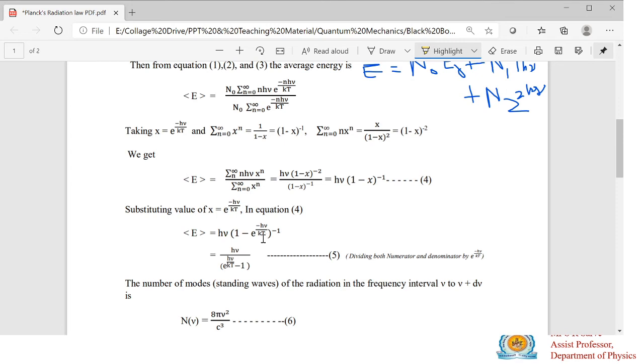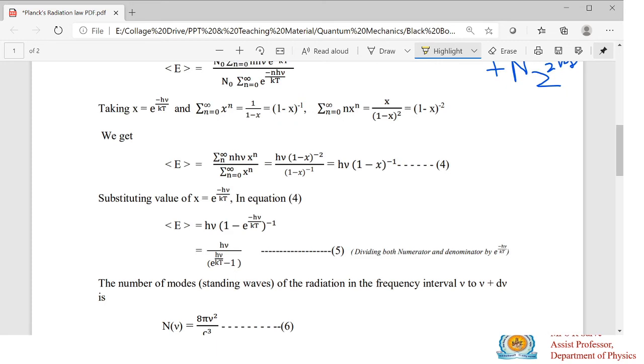Again this equation can be simplified by multiplying and dividing the numerator and denominator by e raised to the power h mu by kT, and you will get this equation. Okay, what is this equation?